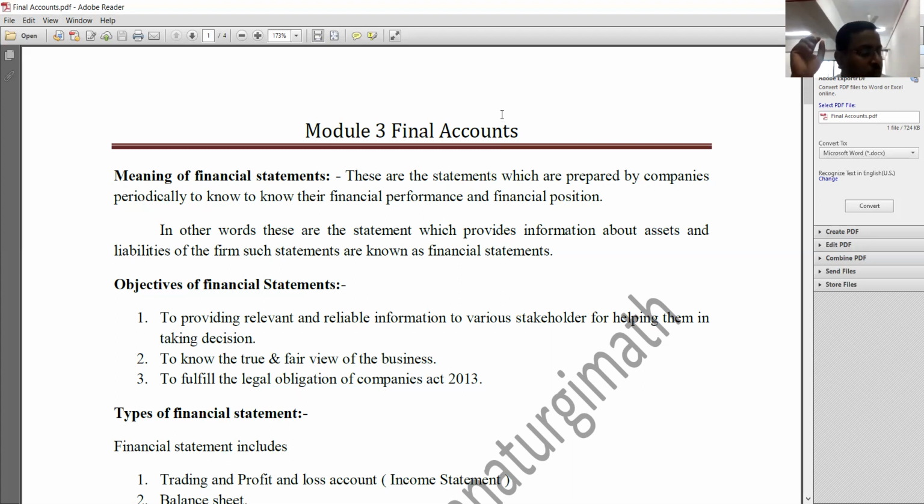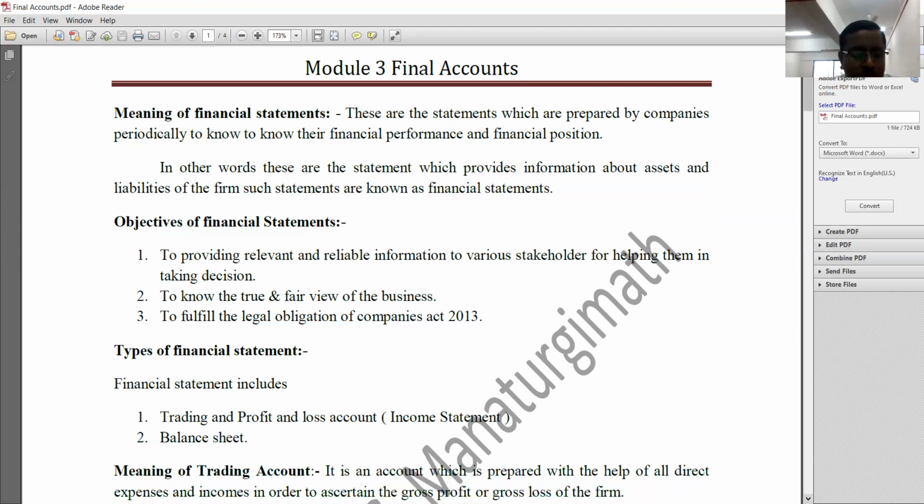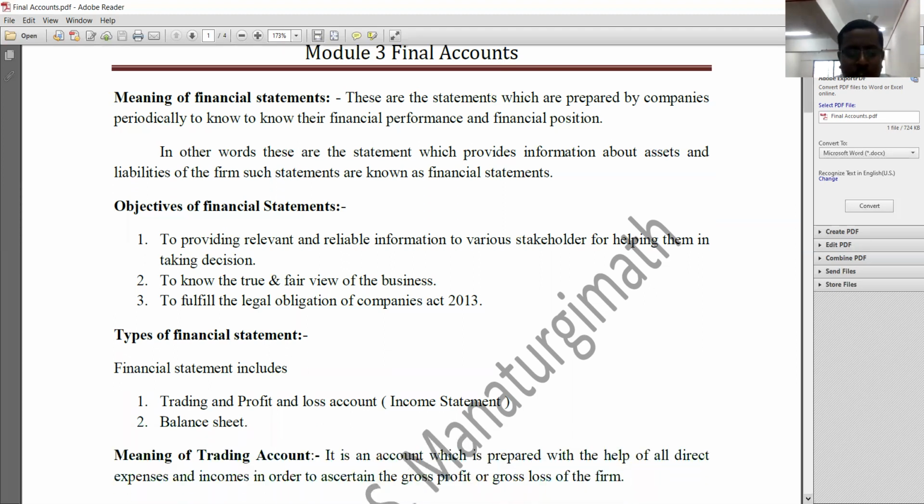So in order to fulfill that legal obligation, we need to prepare final account. Okay, we'll go ahead. The next aspect is, now that we have discussed what is the meaning of final account and what are the objectives of final account, let us go to the next aspect, that is types of financial statement.